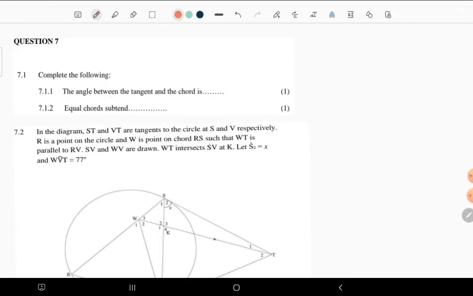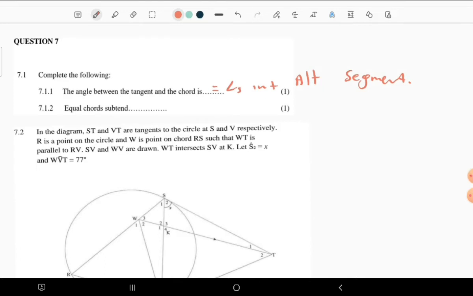The angle between the tangent and the chord is equal to the angle in the alternate segment. You don't have to shorten this up. For the completion of these statements, write in full sentences.